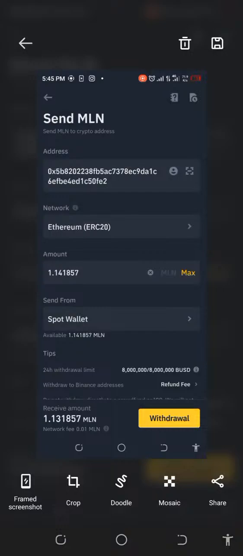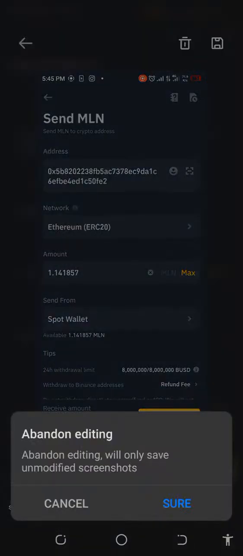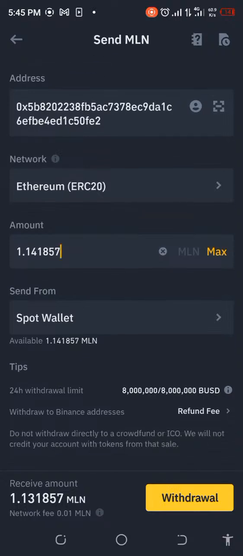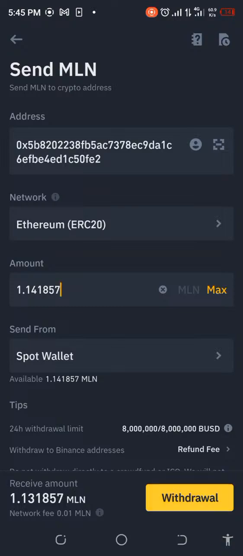Okay. So we're going to see 1.1313. That is fine. It was 1.14, but they've taken out 0.1. Okay, so that's fine. Let's go ahead and click on withdrawal.